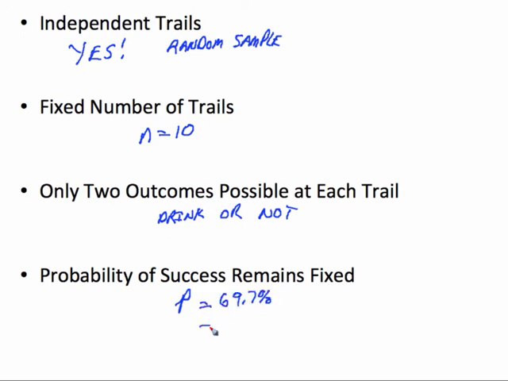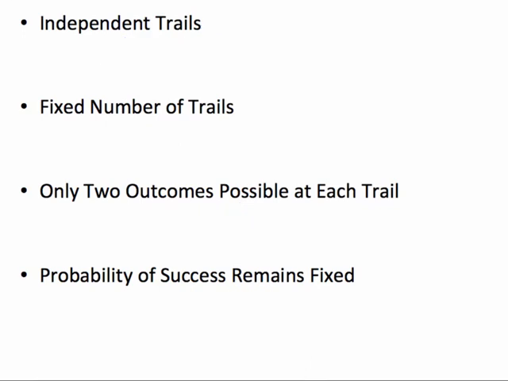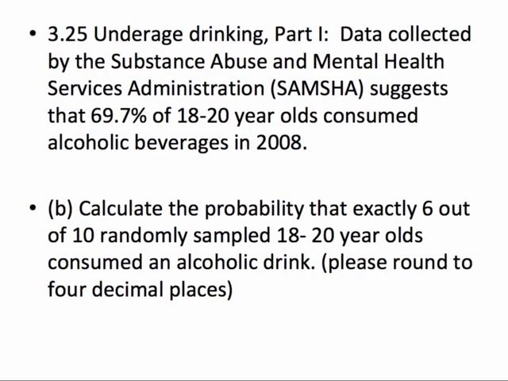Or as a decimal, that would be equal to what? 0.697, correct? Okay, cool. So let's go answer some questions about this particular binomial. In other words, let's calculate the probability of exactly 6 out of the 10 randomly sampled 18 to 20-year-olds consumed alcohol, rounded to 4 decimal places.